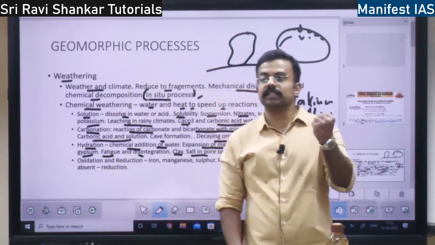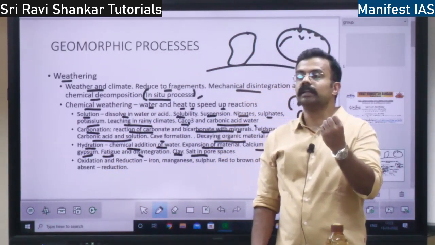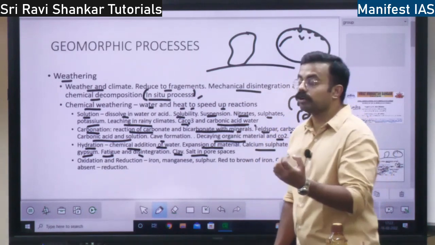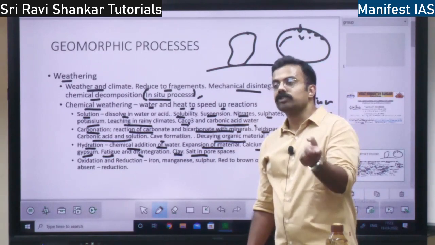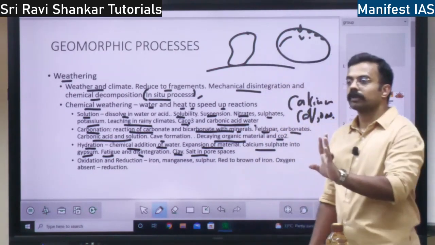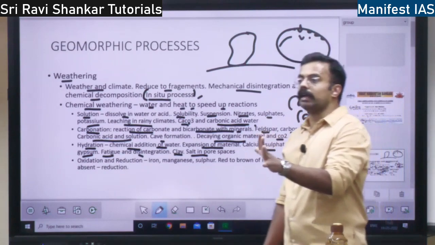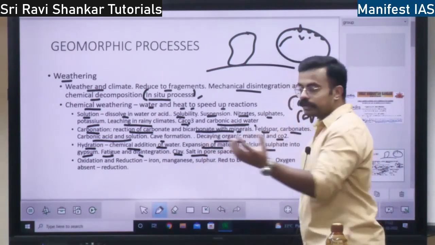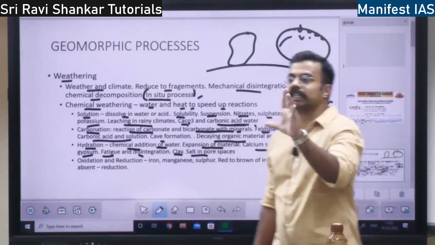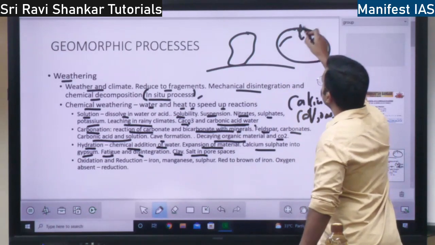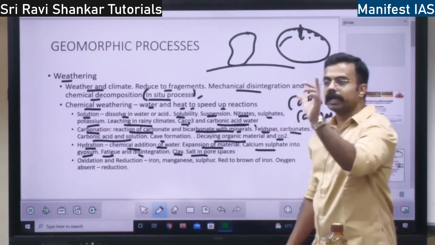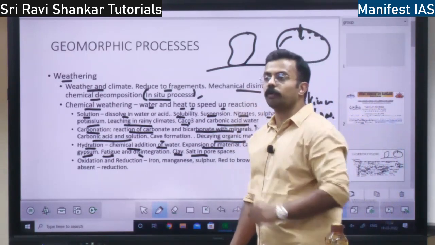When it becomes ice, it is going to contract, right? And when it thaws, when it gets converted from solid ice back to water, it is going to expand, right? Because of this frequent change, contraction and expansion, this space will become bigger. This pore will become bigger and the rock will cut open.